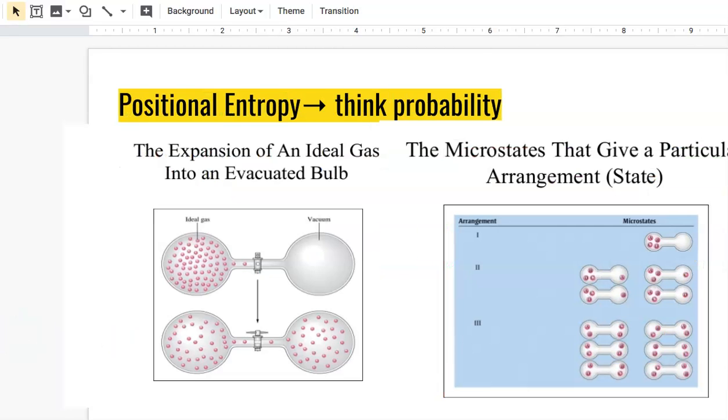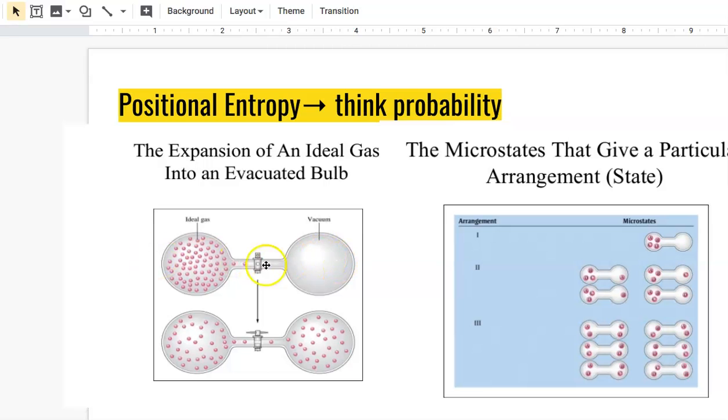Let's look at some examples. Here I have an ideal gas in a glass container with a stopper holding it off. Now, if I remove that stopper, or if I open it up as we see here, gas particles will be able to flow into the empty side. Right now, having them all on one side is much more organized than what we see in the second diagram. So they're more likely to flow across, and right now none of them can flow from the vacuum side to the ideal gas side because there's nothing there to move.